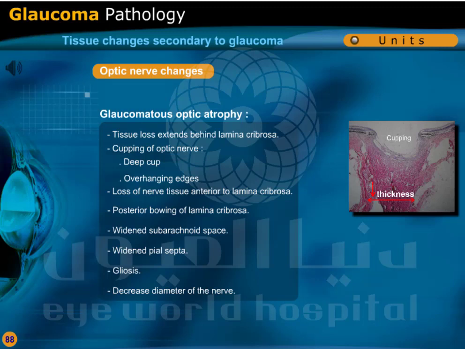Glaucomatous optic atrophy. Tissue loss extends behind the lamina cribrosa. Cupping of optic nerve, deep cup, overhanging edges. Loss of nerve tissue anterior to lamina cribrosa. Posterior bowing of lamina cribrosa. Widened subarachnoid space. Widened pial septa. Gliosis and decreased diameter of the nerve.